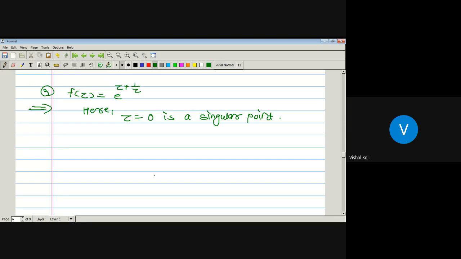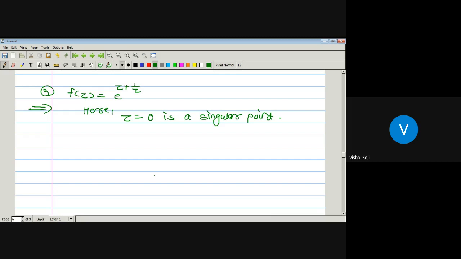It's a type of singularity here. e to the power z plus 1 by z can be written as e to the power z into e to the power 1 by z. And we know the power series expansion for e to the power z, and the same we have to use for e to the power 1 by z as well. Yes, it has an essential singularity since its principal part contains an infinite number of terms.